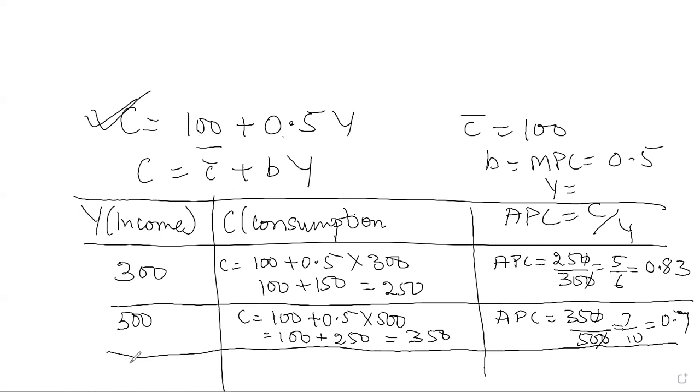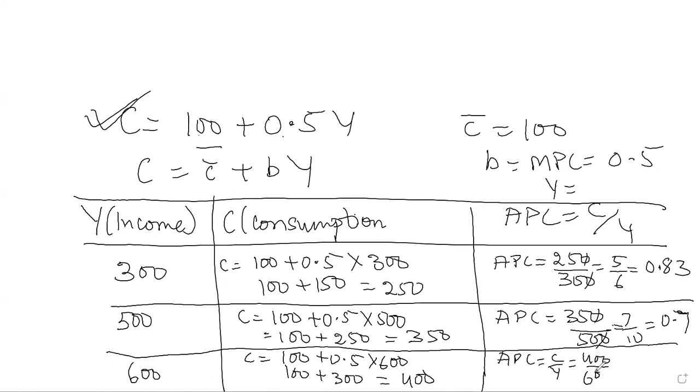Now, the third value, let us take as 600. C will be equal to 100 plus 0.5 into 600. 6 fives are 30, so that will be 100 plus 300, which is equal to 400. The value of C is 400. And the value of APC will be equal to C by Y, which is 400 divided by 600. Then it will become 2 by 3, which will be equal to 0.66.